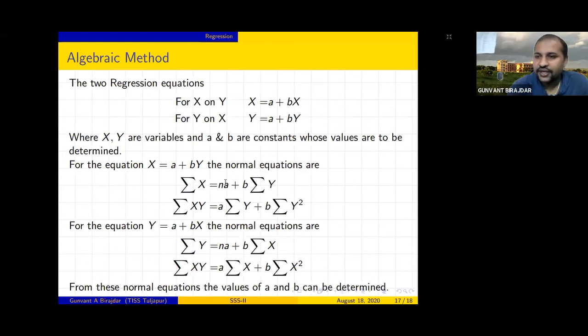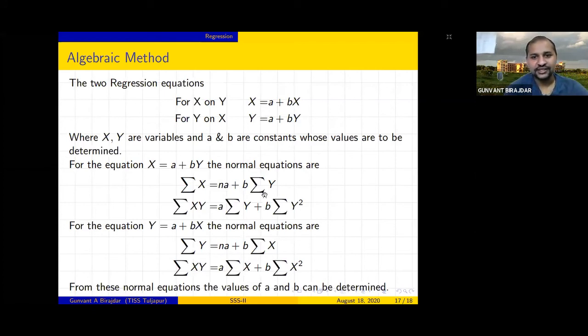Because a is a constant, it is an addition of n numbers: 1 plus 1 plus 1, n times. If your number of observations is 10, then this number will directly come as 10. If your number of observations is n, that is why it is na.